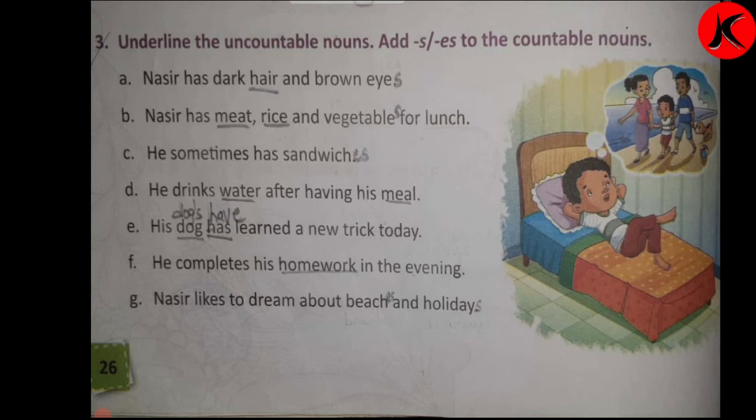Hair is uncountable. Can you count hair? One hair, two hair, three hair? No. And brown eyes. Eyes is plural. We have to write it, so eye has to become eyes.